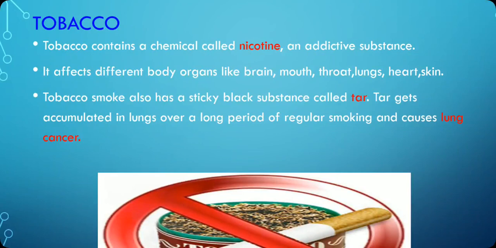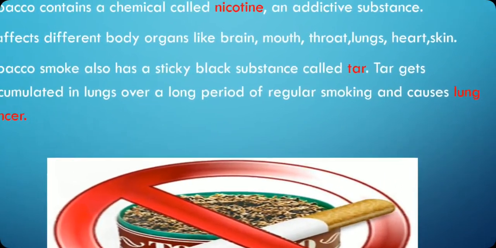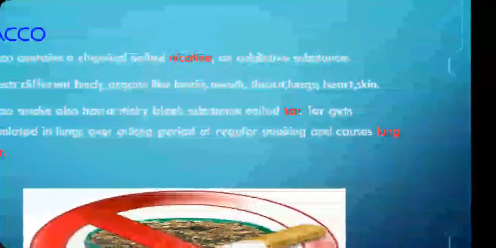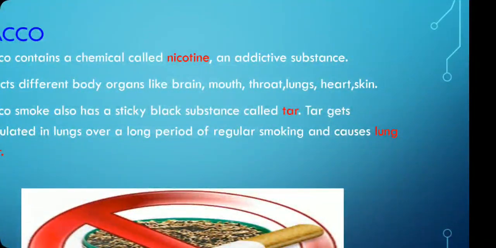What types of tobacco products are there? Do you know? Yes, you know. Cigarettes, or smokeless tobacco like chewing tobacco. These are the tobacco products. Whatever the product, it has nicotine, which destroys the person who takes it. Tobacco smoke also has a sticky substance. I think while watching cinema in a theater you have seen that advertisement.